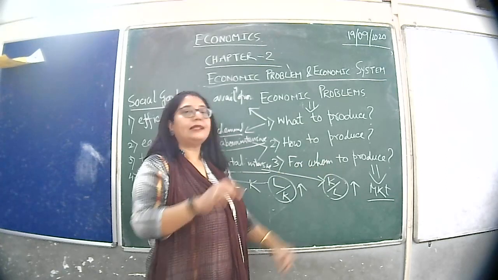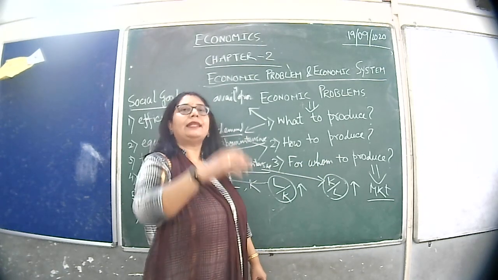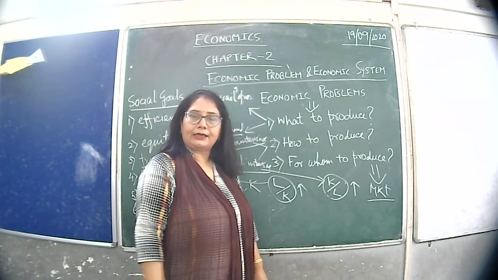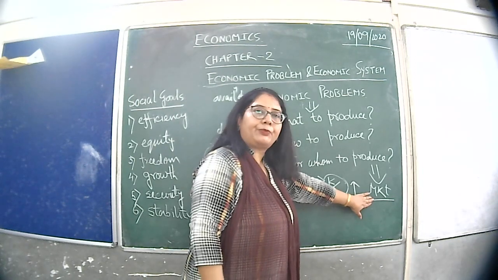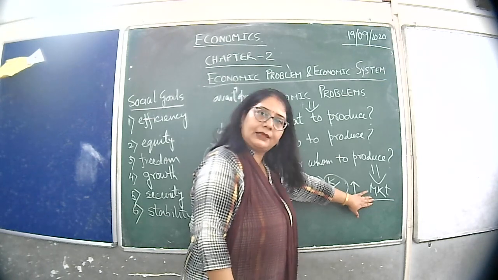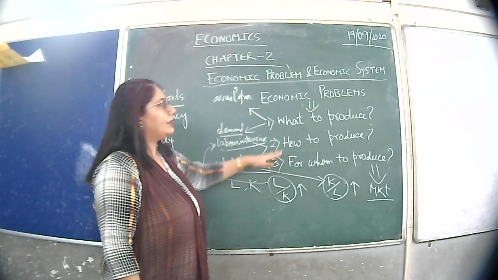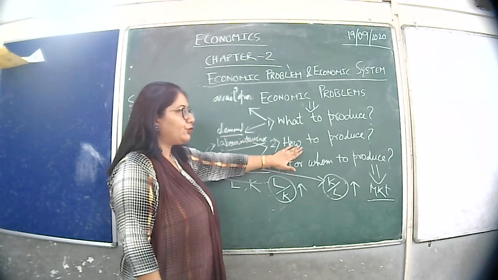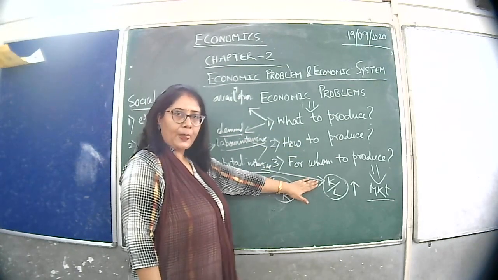I will sell it in the local market, or in the national market, or in the international market. That problem must be solved. Clear? So these three are the problems and these are their meanings: what to produce, how to produce, for whom to produce.